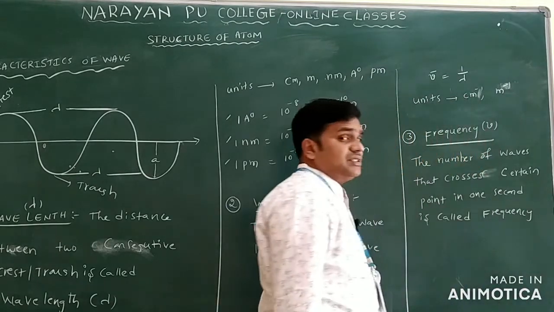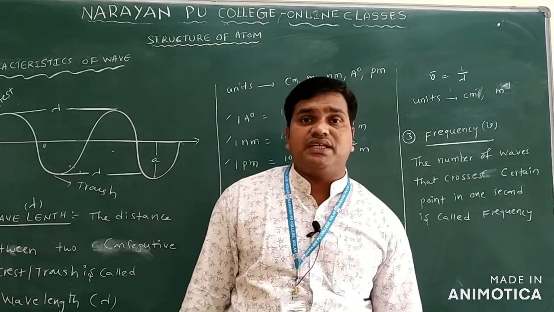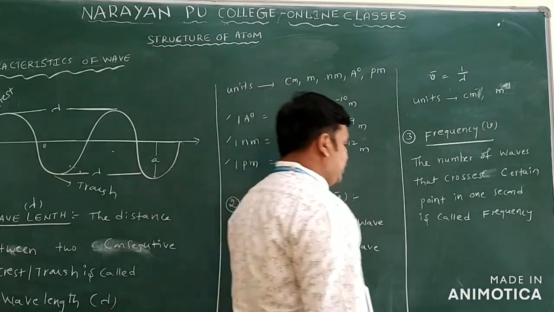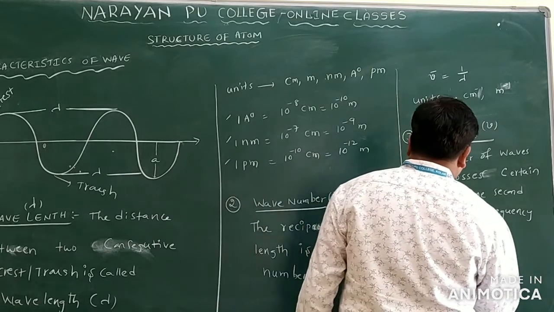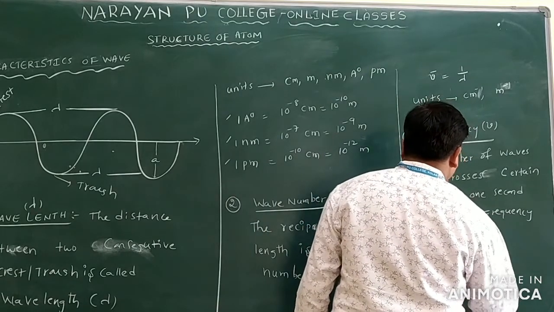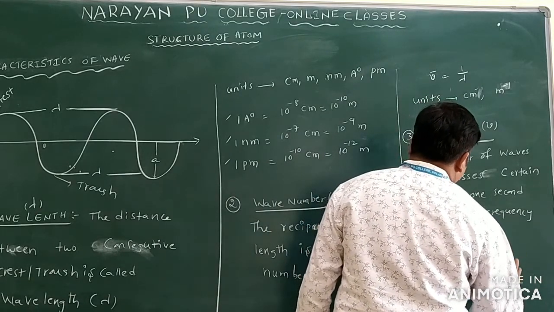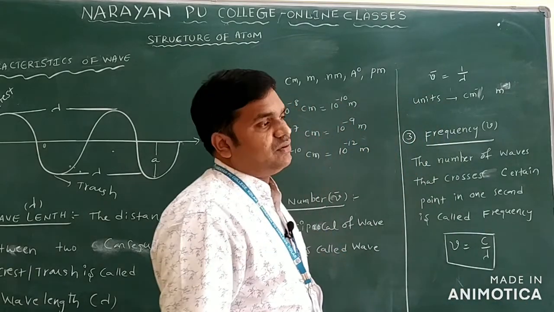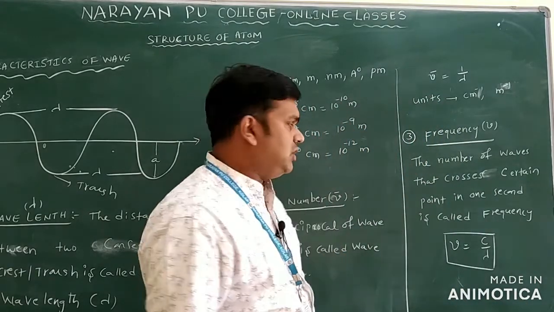The number of waves that cross a certain point in 1 second is called what? Frequency. You can write here nu is equal to c by lambda. What is c? C is the velocity of light. Lambda is the wavelength.